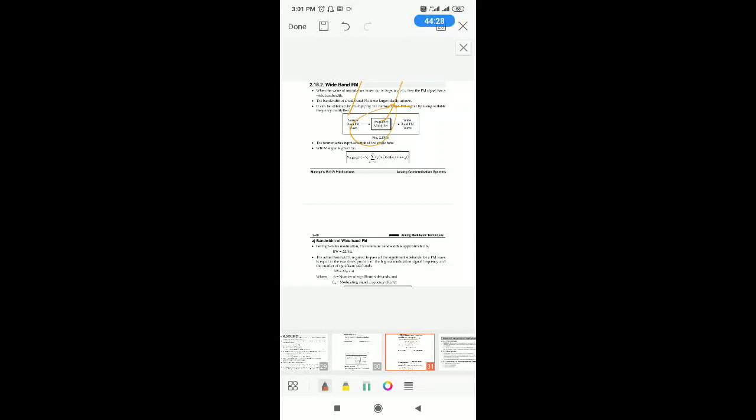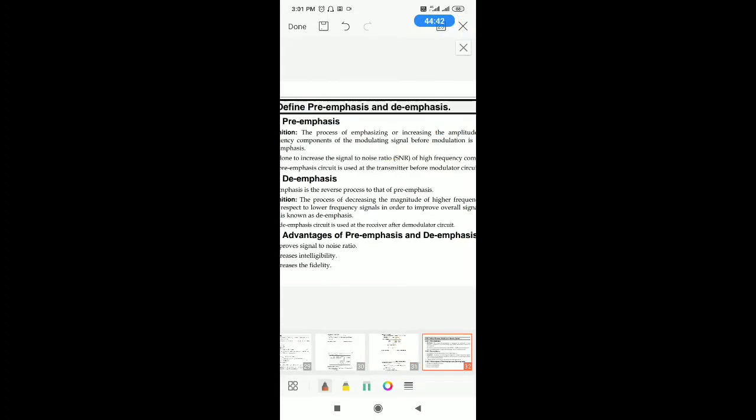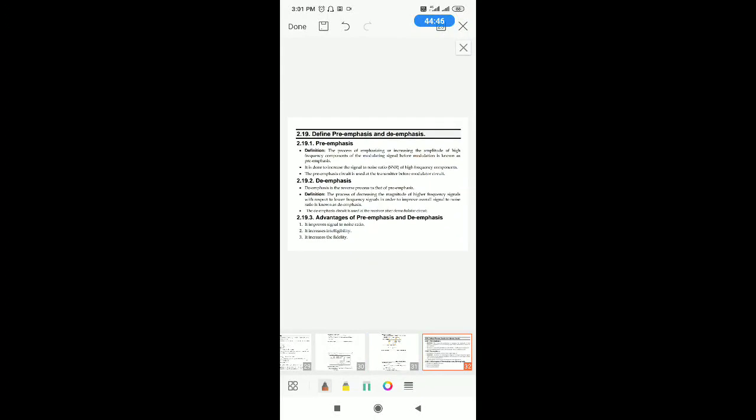For high index modulation, the minimum bandwidth is approximated as 2 delta f edges. The actual bandwidth required to pass all the frequencies is 2 FM into n, where n is the number of significant sidebands. That is about wideband FM. Always, wideband FM is generated by using narrowband FM and frequency multiplier.